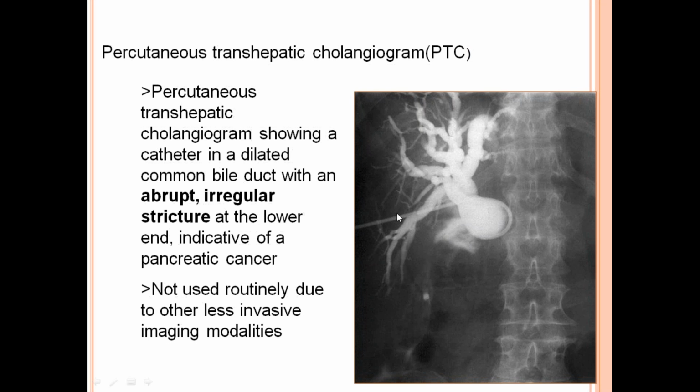This is the catheter. This is the abrupt irregular stricture at the lower end, which is indicative of pancreatic carcinoma because it obstructs the passage of dye.